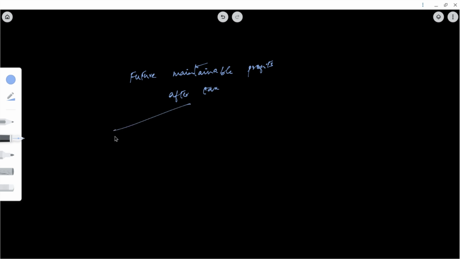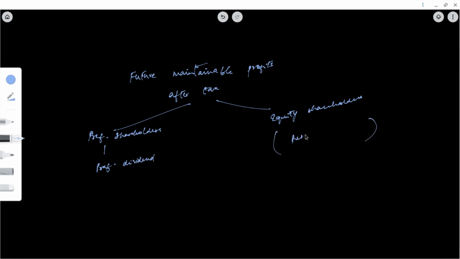Now, this is to be distributed between preference shareholders and equity shareholders. For preference shareholders, it will be in the form of preference dividend, and only then the residual will be shared by equity shareholders.